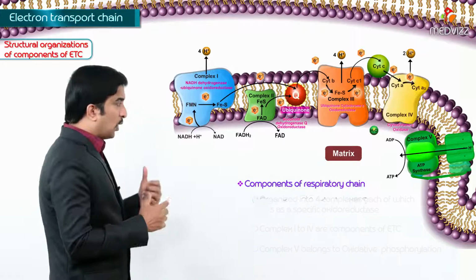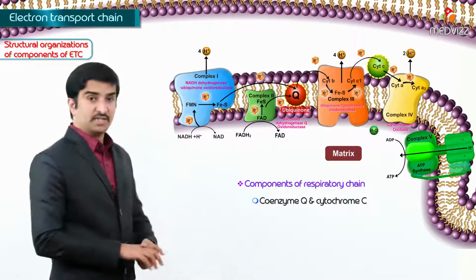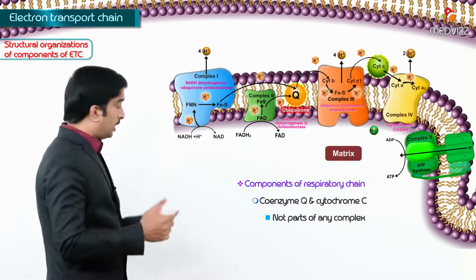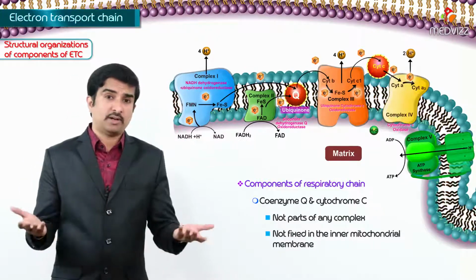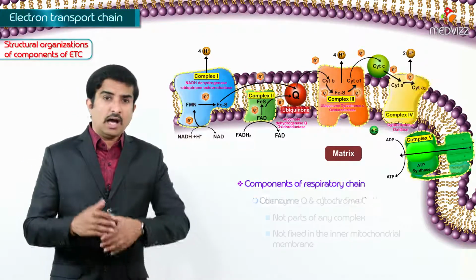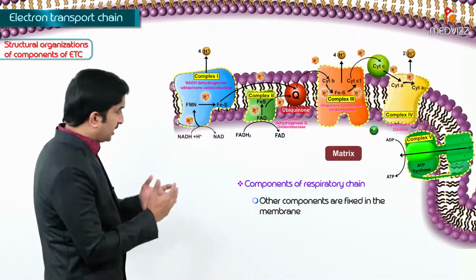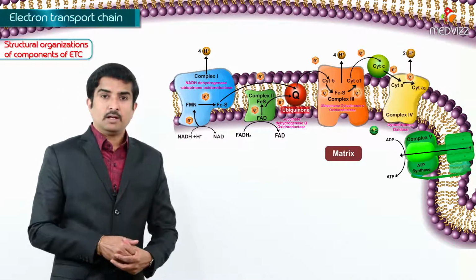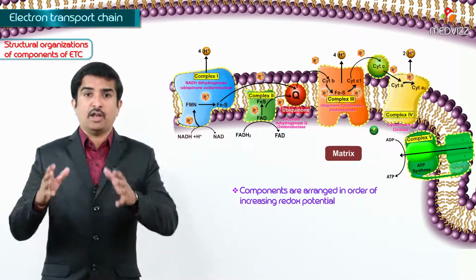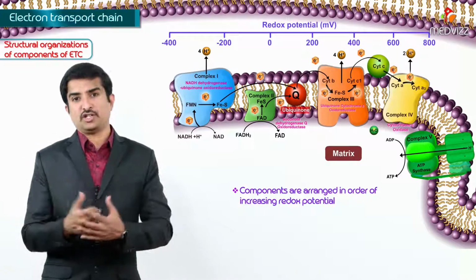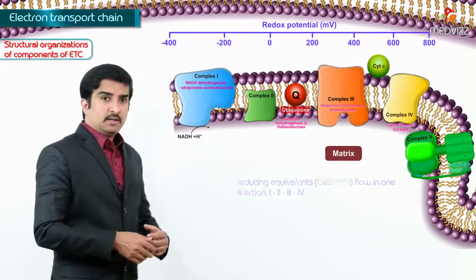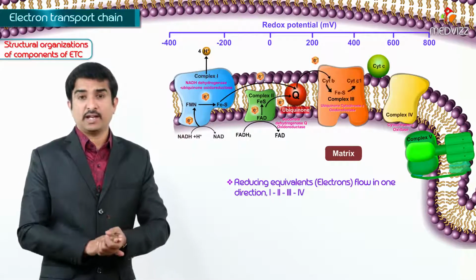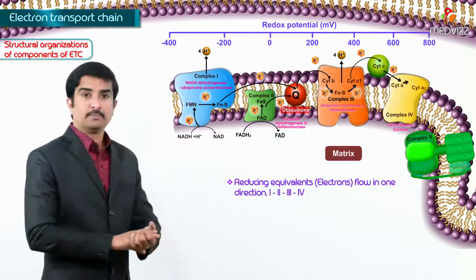And here, coenzyme Q as well as cytochrome C are not part of the complexes and are not fixed in the inner mitochondrial membrane. The other components are all fixed in the inner mitochondrial membrane, as you can see in this picture. These components are arranged in order of increasing redox potential, which means the reducing equivalents, which are called electrons, flow only in one direction, that is from complex 1 to complex 4.